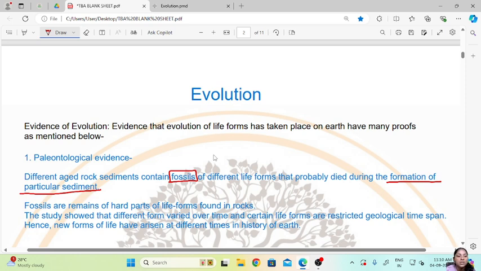The study showed that different forms varied over time and certain life forms are restricted to geological time span. The studies showed that between those organisms found in the fossils and those present on the earth in today's world, there were many differences, which proved that over a long time there have been different changes, or the organisms have evolved through time. Hence new forms of life have arisen at different times in the history of the earth.